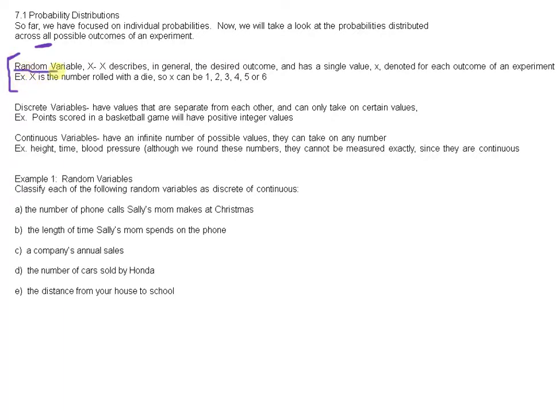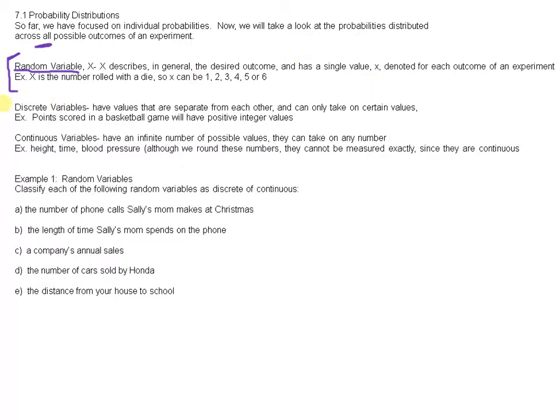A random variable. So at the beginning of these questions, we must determine what the random variable is and then define it. So the random variable X describes in general the desired outcome and has a single value, like little x, denoted for each outcome of an experiment.